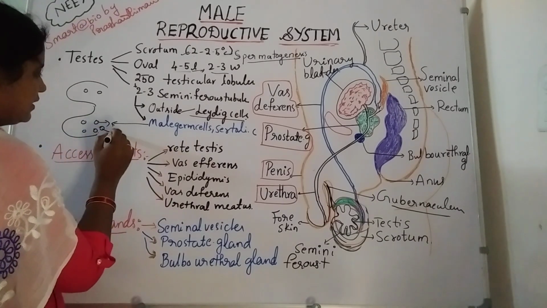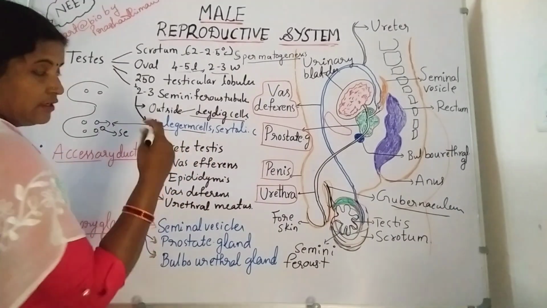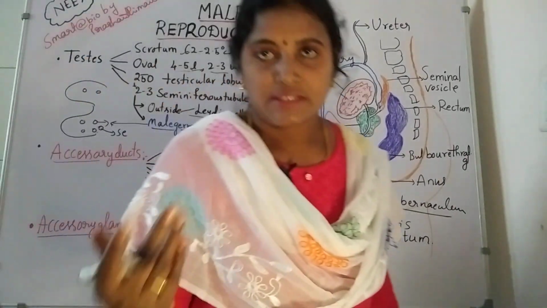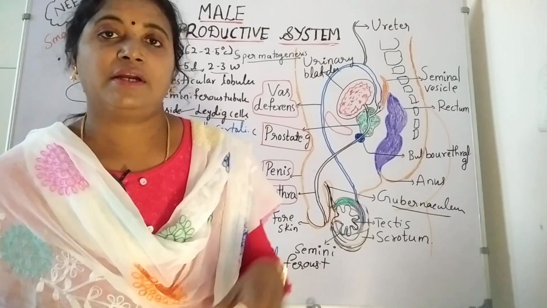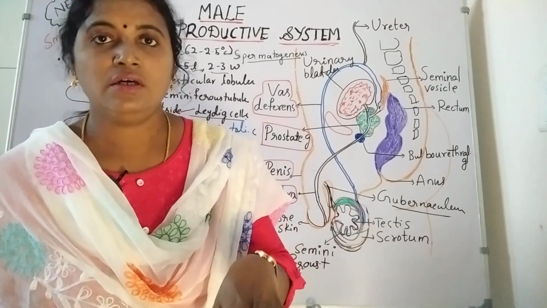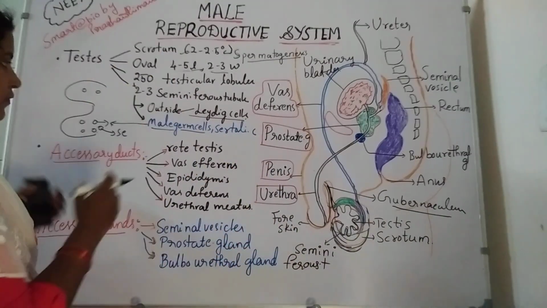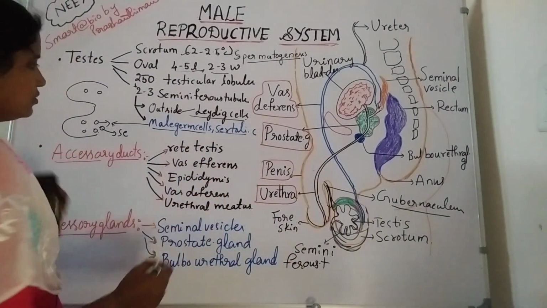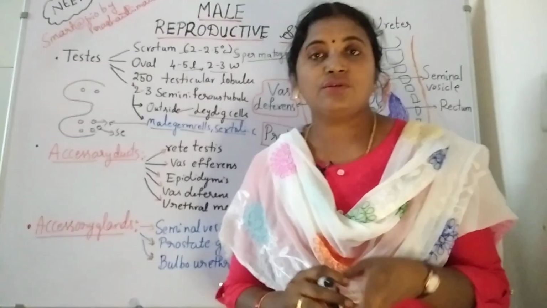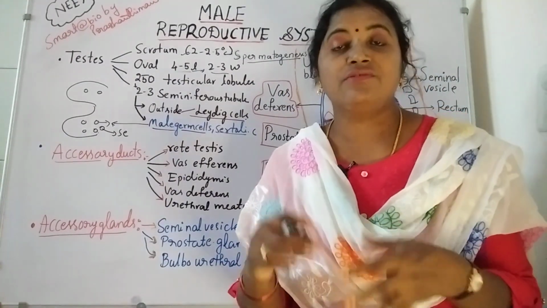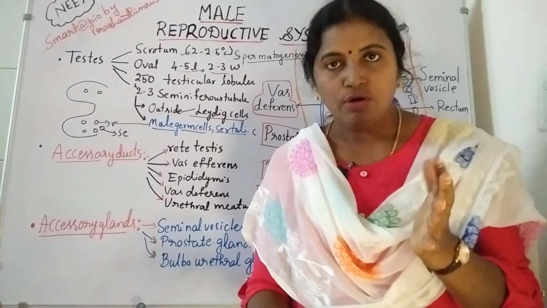So here it contains two types of cells. One is male germ cells, which undergo the spermatogenesis process. The male germ cells undergo first mitotic divisions, then meiotic divisions. Then Sertoli cells. What is the function of the Sertoli cells? Write down: Sertoli cells are responsible to give nourishment to the male germ cells in the process of spermatogenesis.